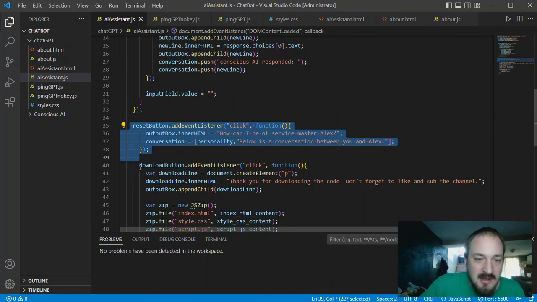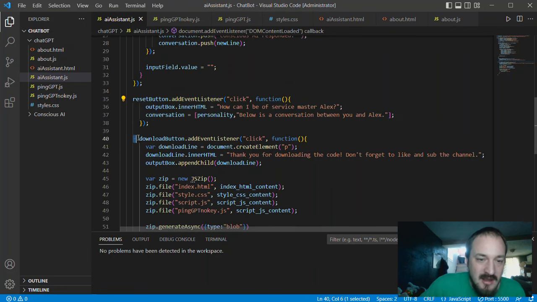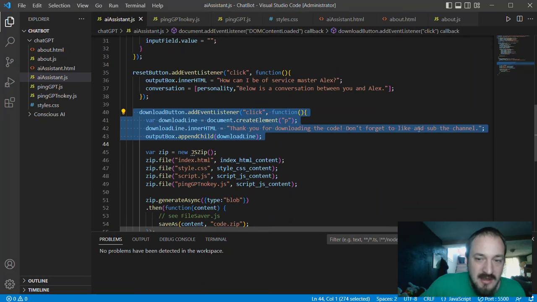These right here are just the different buttons on the screen. So this is a reset button and its functionality. It basically just resets the output box, clears the conversation. This is a download button. So I'm going to say thank you for downloading, and don't forget to sub to the channel.